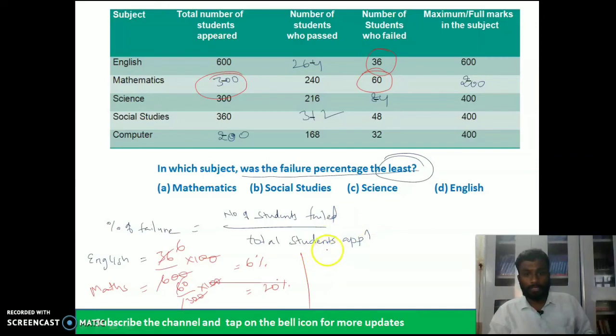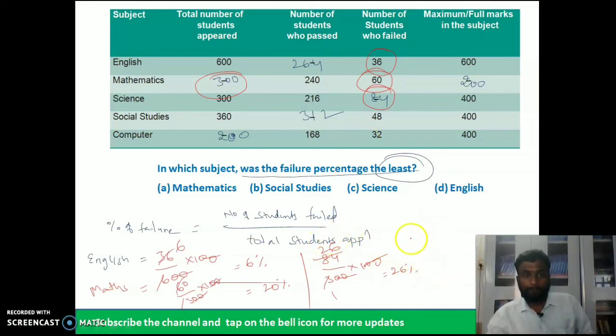Science: students failed is 84, divided by total students appeared 300, into 100. 3 ones are 3, 3 twos are 6, so 28%.